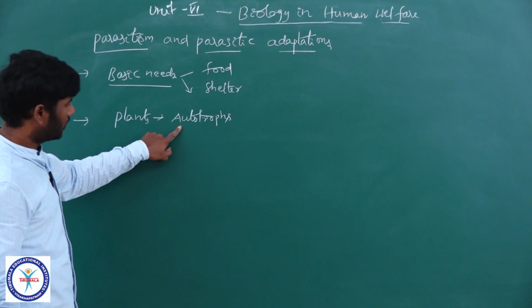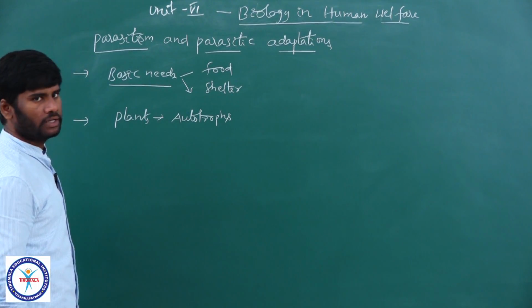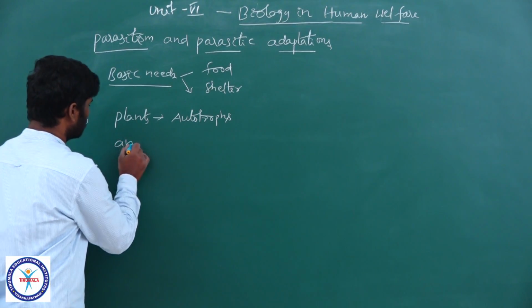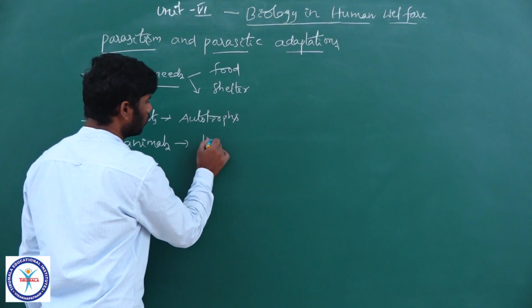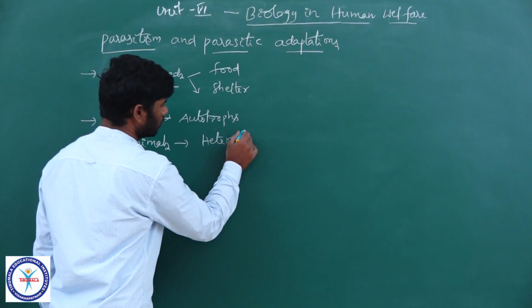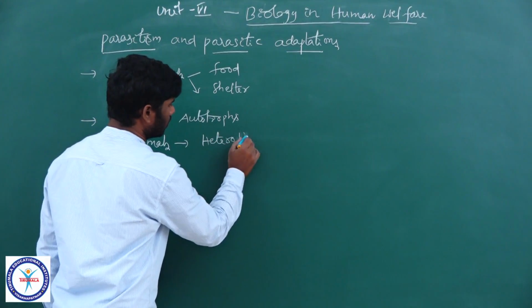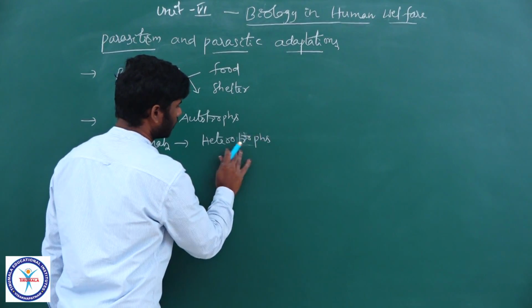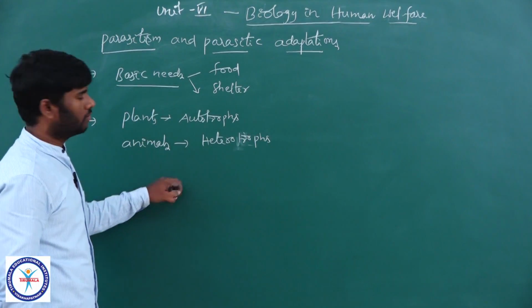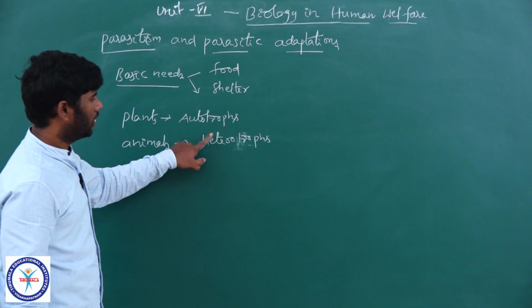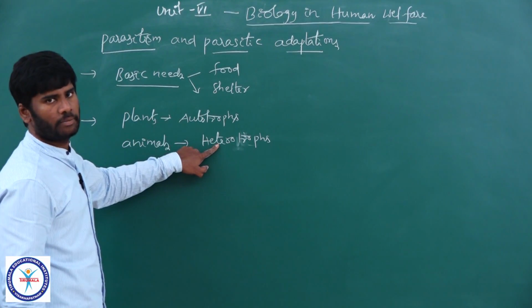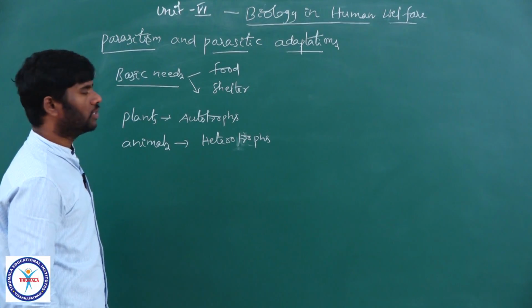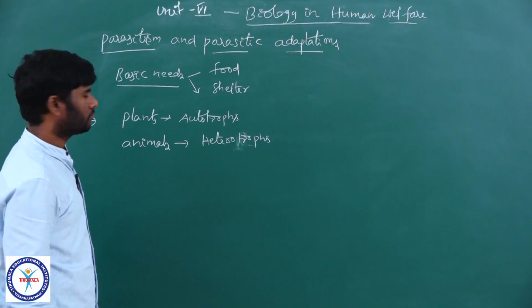Whereas animals are heterotrophs. They cannot make their own food materials. They depend either on plants or on other animals for deriving their nutritional requirements.